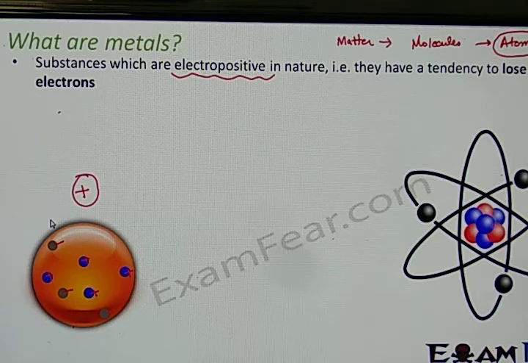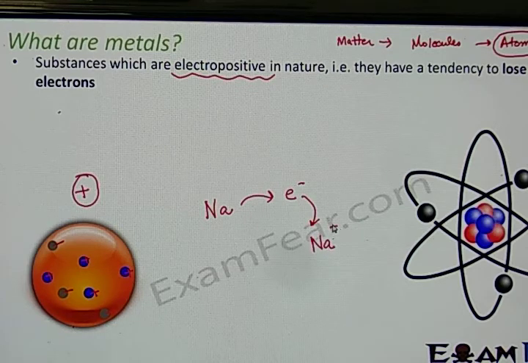Okay. So all the metals which we are talking about, whether it is sodium, potassium, iron, magnesium, aluminium, they all have a tendency to lose electrons. Let me take an example of sodium. Sodium loses one electron and becomes Na+.